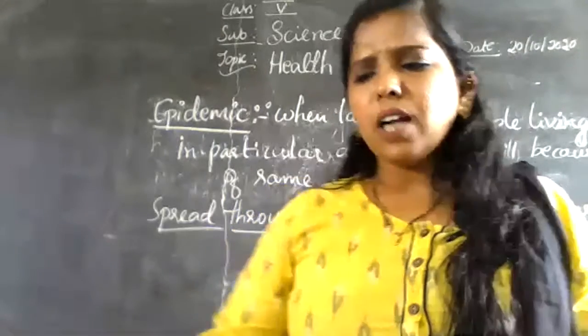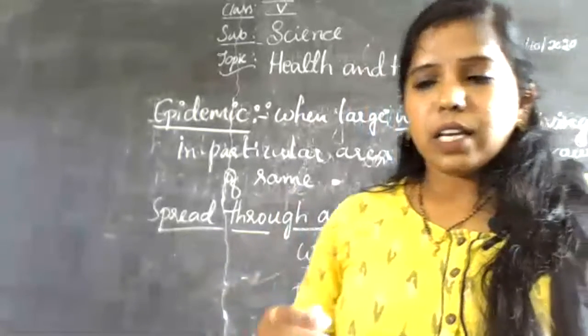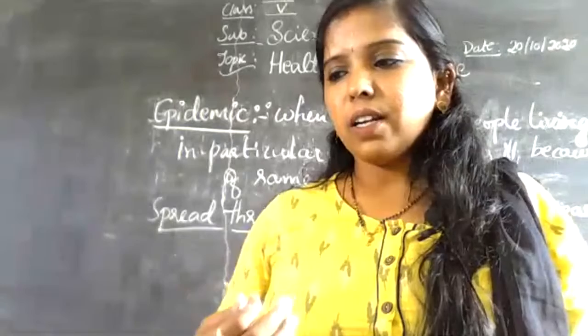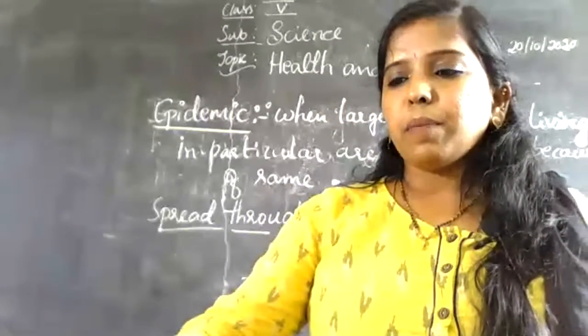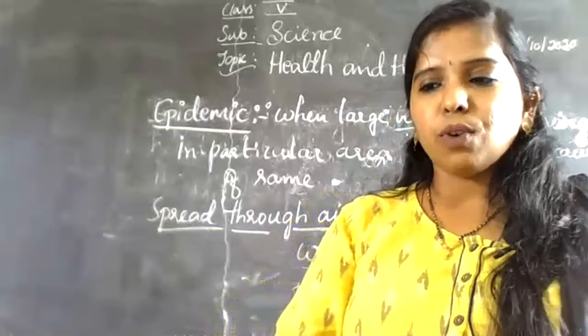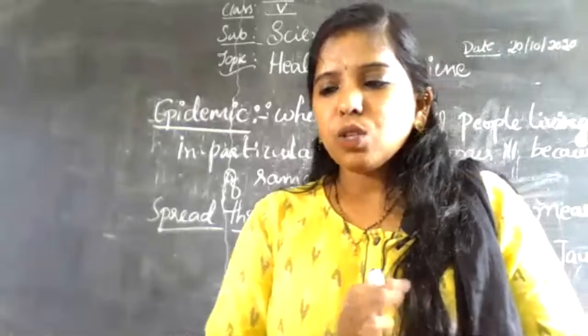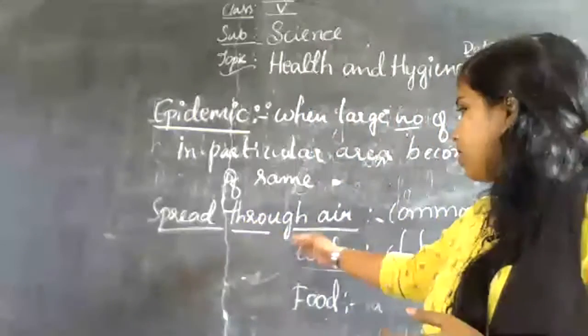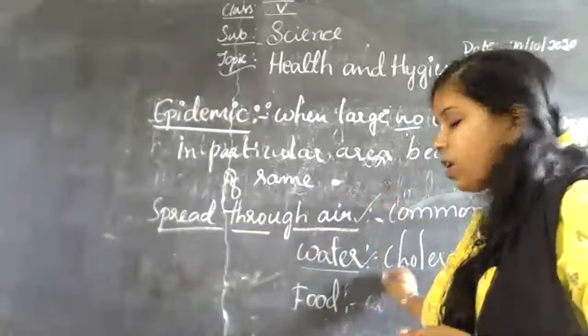Not only through air, water and food, diseases can also spread through dust and soil. When dust and soil are blown away by the wind and settle on food, the food gets contaminated. So these are the ways diseases spread through media like air, water and food.